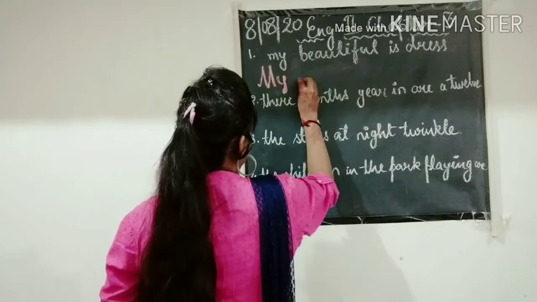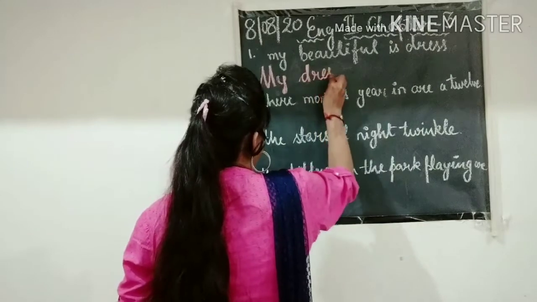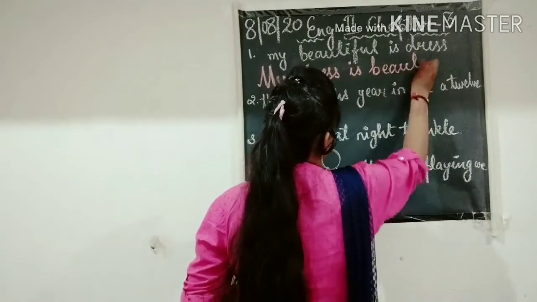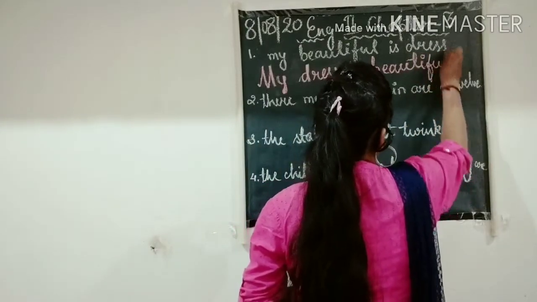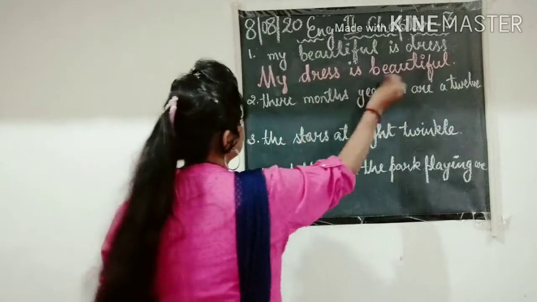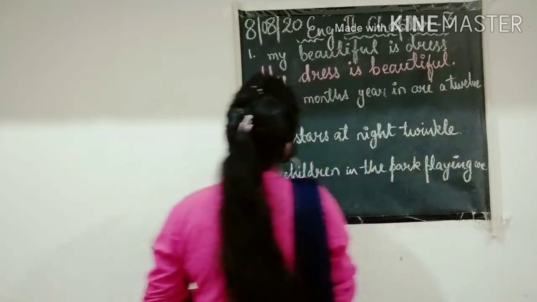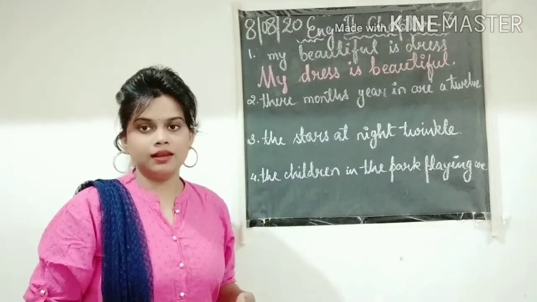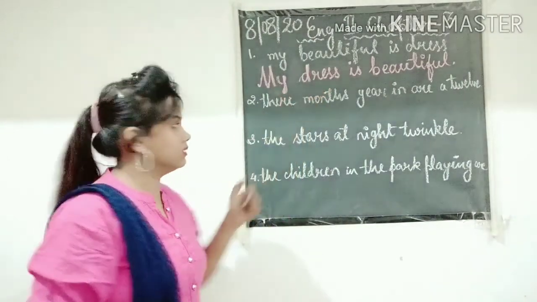M capital. My dress is beautiful. Okay, my dress is beautiful. It starts with a capital letter and ends with a full stop. My dress is beautiful. Now it makes some sense, right? So this way you have to make a complete sentence.